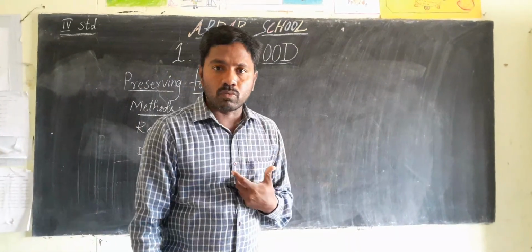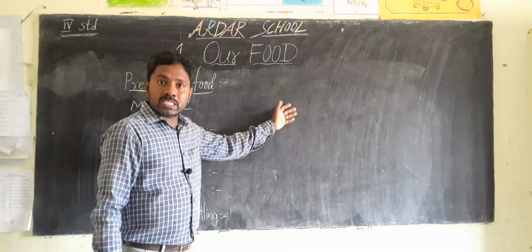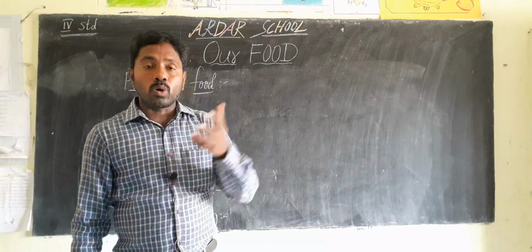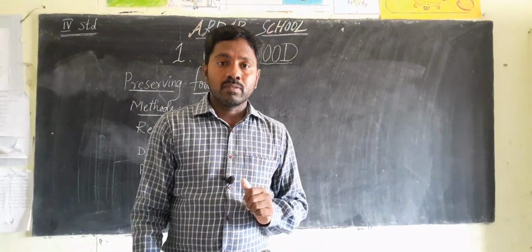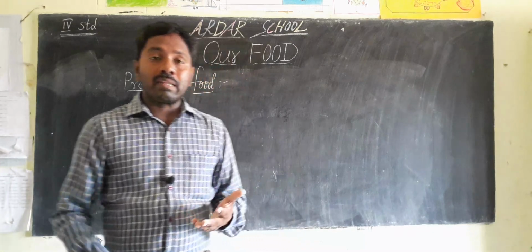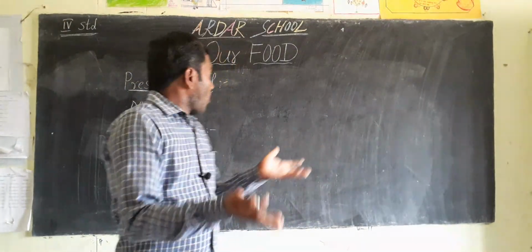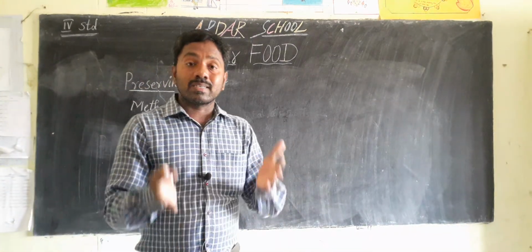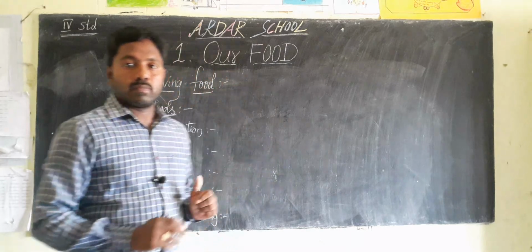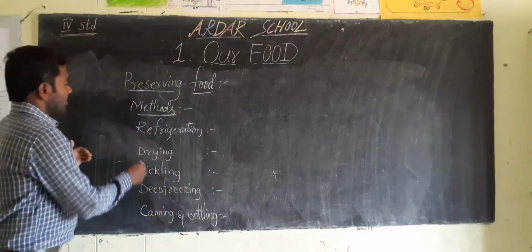Why do we preserve? Because pests, yeast, molds and other microorganisms damage the food. They can grow very rapidly and spoil the food. That's why we must follow some preservative methods.